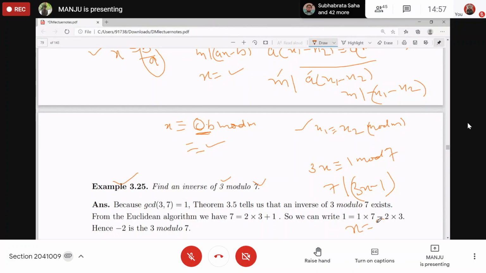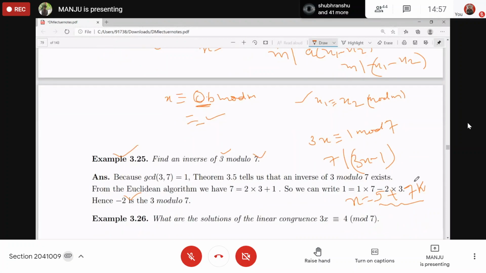5 will work, right? Yes, ma'am. We also got minus 2. Why minus 2? Because 5 is also congruent to minus 2 in modulo 7. For other inverses, you just add mk, where m is the modulus, 7. You can add any multiple of 7 to any integer, and you will get all the inverses, which are congruent.